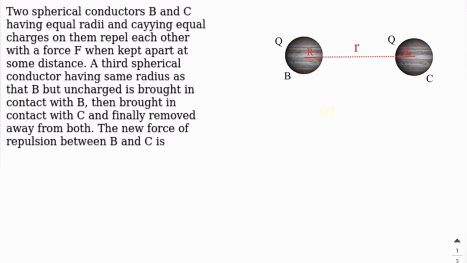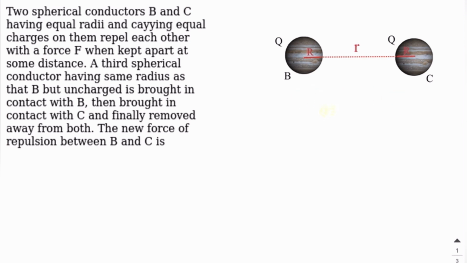Two spherical conductors B and C having equal radii and carrying equal charges on them repel each other with a force F when kept apart at some distance. A third spherical conductor having the same radius as that of B but uncharged is brought in contact with B and then brought in contact with C and finally removed away from both. The new force of repulsion between B and C is? And this is the diagram relevant to our question.